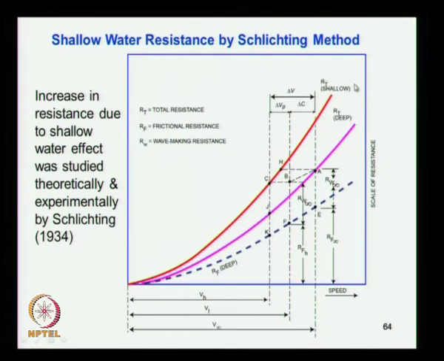That is the procedure adopted by Schlichting. Here you follow the same procedure, only VH now comes from the Landweber curve, where you use the hydraulic radius in place of the water depth.